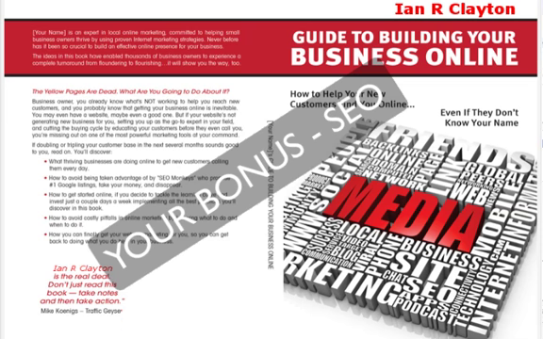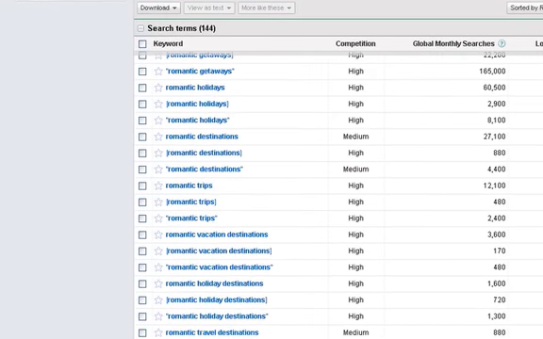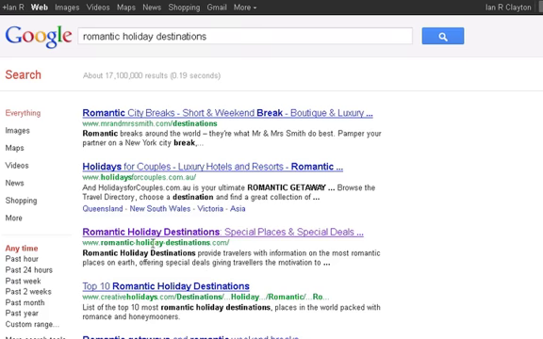We're going to be moving on from keywords. And the last part of the keyword analysis is to look at the competition and see how we stack up. So let's just do that. I'm going to go to one of the keywords that we might be using and check it out for competition. Holiday destinations is the one that we were interested in, and I'll just click on that and go directly in there. That's our site. I'm using this as an example so we can make a comparison and see what it is that caused us to choose maybe this set of keywords.